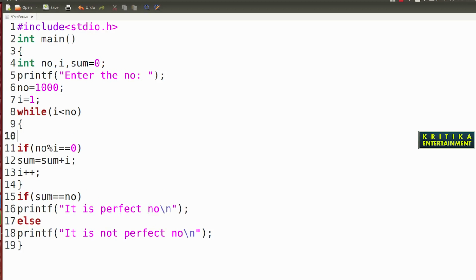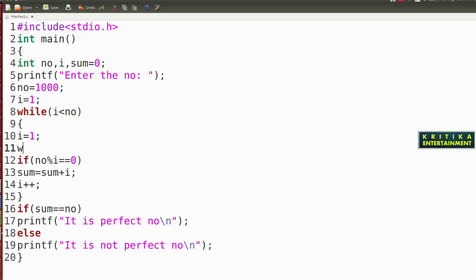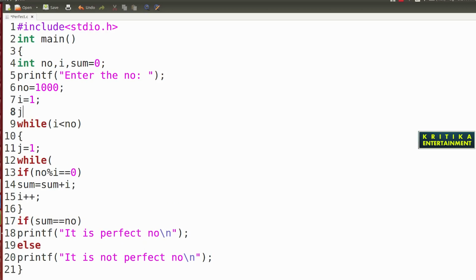We will again write i equals 1, and again inside this take a while loop. You will not take i, you will take another variable j, because I will be used in the outer loop. Here I will declare int j.